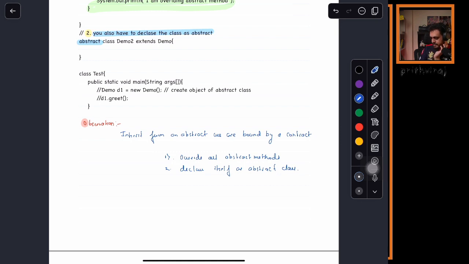Anyone has any doubt? No doubt? Okay, cool. Declare the class abstract or override all abstract methods. Now I think the main thing for today, I have taught you guys.